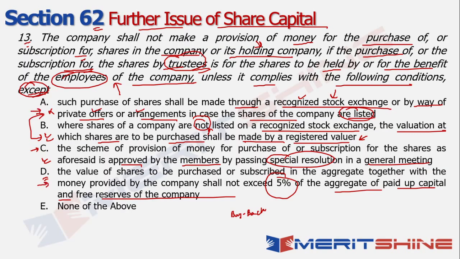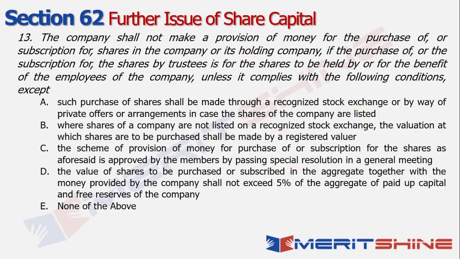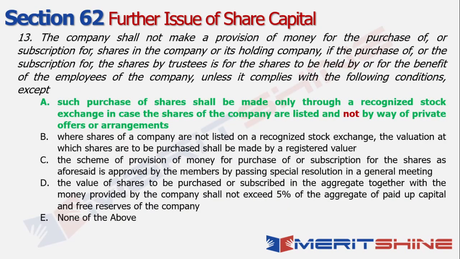But I'm sure that if option B is correct, option A definitely cannot be correct, because when I'm talking about a listed company, private offers or arrangements should not ideally happen, right? So if option A is definitely incorrect, I will still go ahead and take a risk with option D, assuming that 5% will be the actual number, because this is the only confusion area, whether it is 5% or less or more, right? So as a result, since only one of these has to be incorrect, I will go ahead with option A. And that indeed is my correct answer.